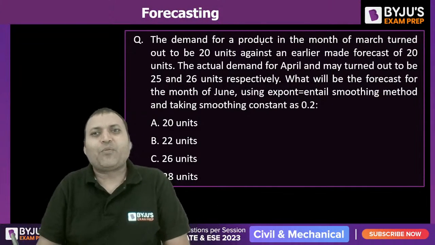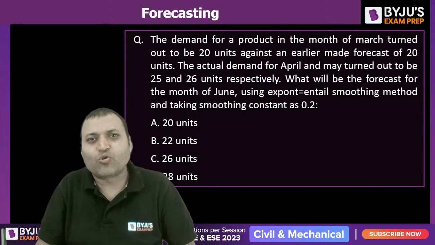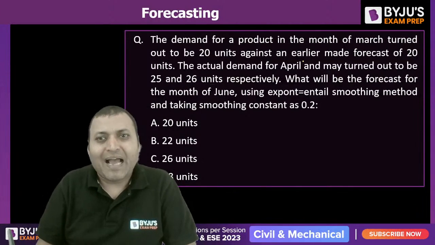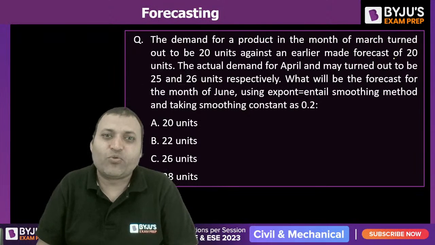The demand for a product in the month of March turned out to be 20 units against an earlier made forecast of 20 units.